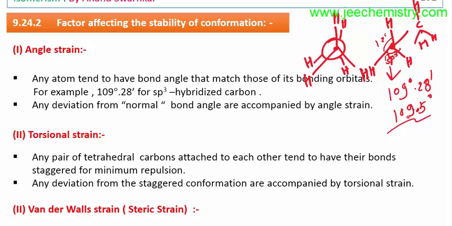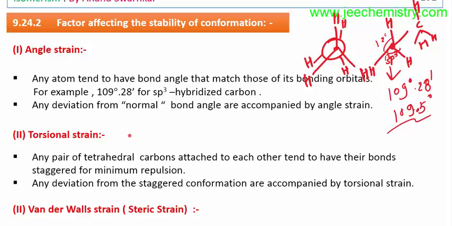I have already explained that the ideal angle should be maintained, but if there is any deviation from the ideal bond angle, then there is angular strain. So this is 120 degrees, so there is a deviation from the ideal bond angle. Ideal means sp3 hybridized: any sp3 hybridized carbon atom has a 109.5 degree angle, and if there is a deviation from it, there must be angular strain.